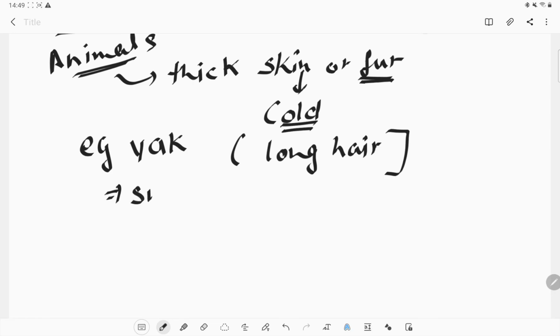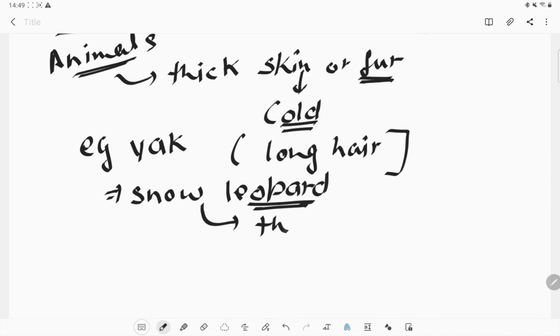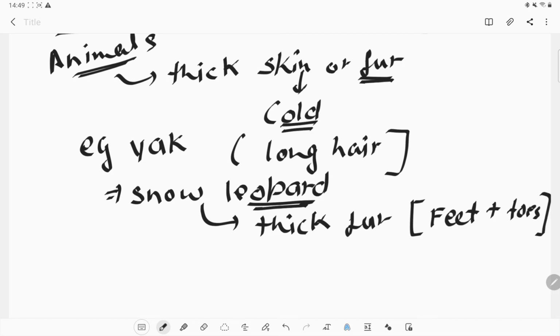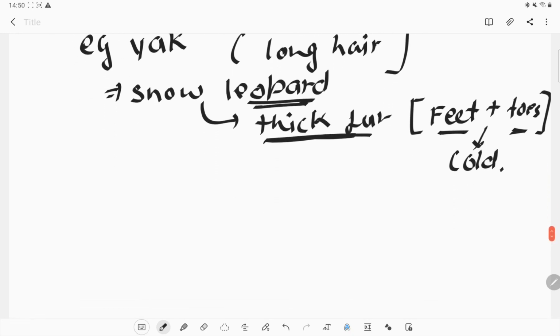Or if we talk about the snow leopard, the snow leopard is also very common in the mountain area, and it has thick fur on its whole body as well as on the feet and toes, so that the feet and toes will be protected from the cold environment when it walks on the snow. Okay, so this is what we can see in the yak and in the snow leopard.